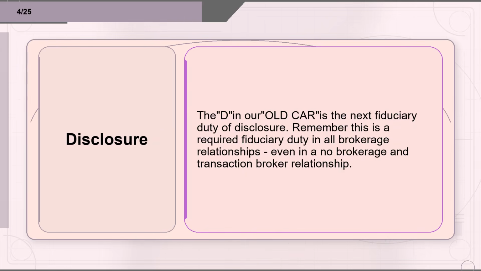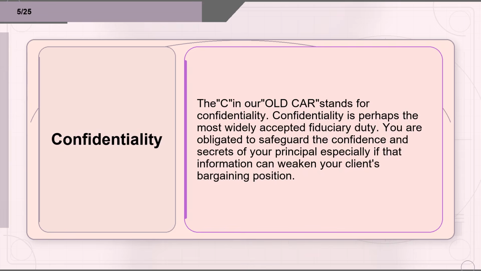Flashcard 4. Term: disclosure. Definition: The D in our old car is the next fiduciary duty of disclosure. Remember, this is a required fiduciary duty in all brokerage relationships, even in a no brokerage and transaction broker relationship. Flashcard 5. Term: confidentiality. Definition: The C in our old car stands for confidentiality. Confidentiality is perhaps the most widely accepted fiduciary duty. You are obligated to safeguard the confidence and secrets of your principal, especially if that information can weaken your client's bargaining position.